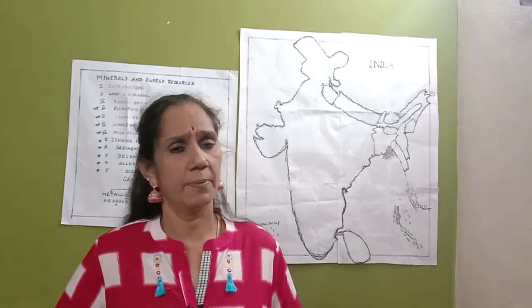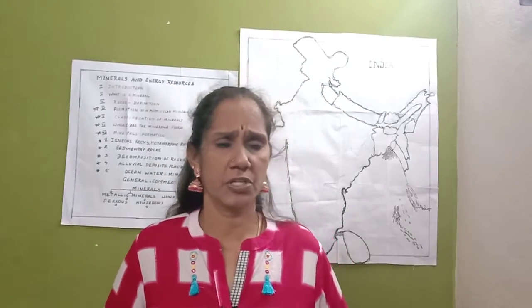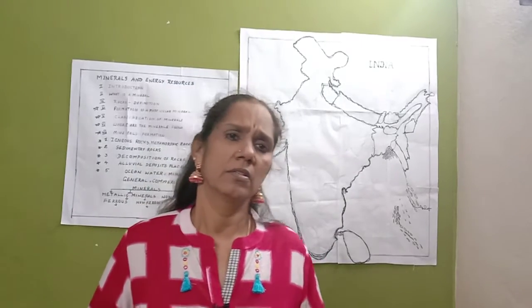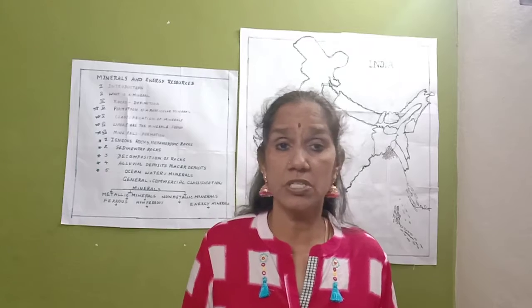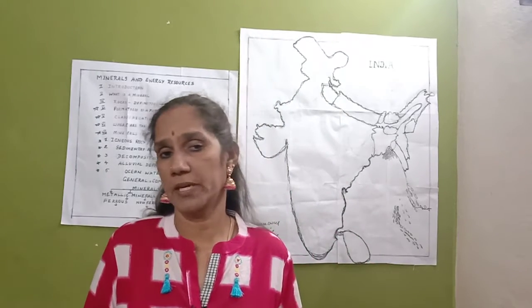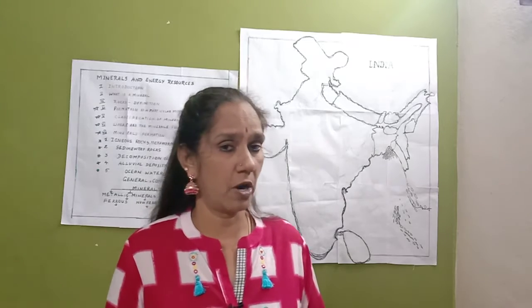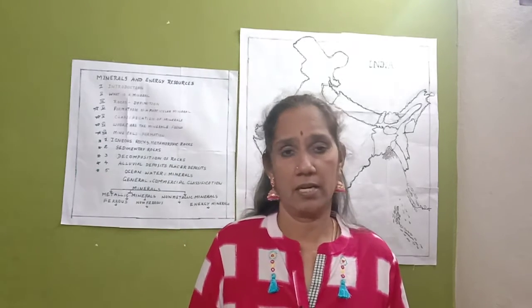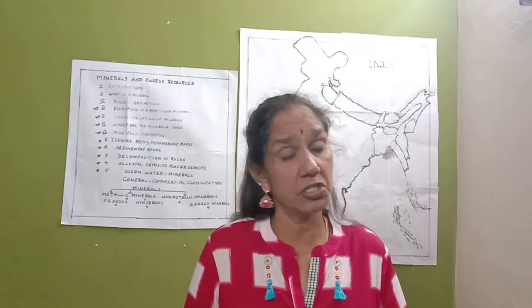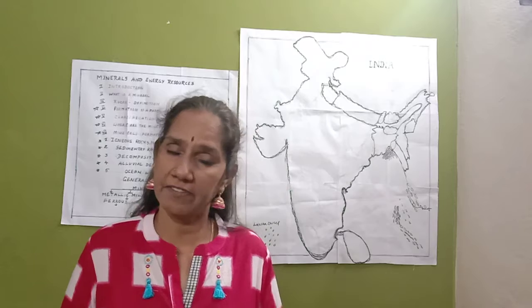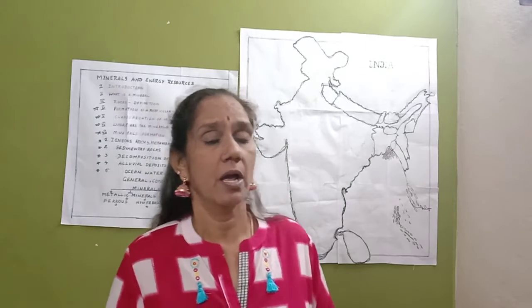A particular mineral will be formed by deposition, accumulation and concentration. Any particular mineral is a certain combination of elements, depending upon the physical and chemical conditions under which it is formed.